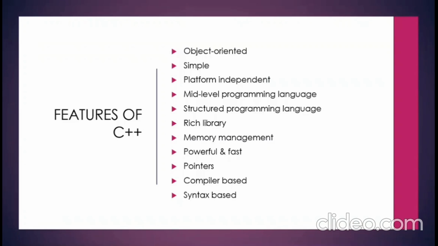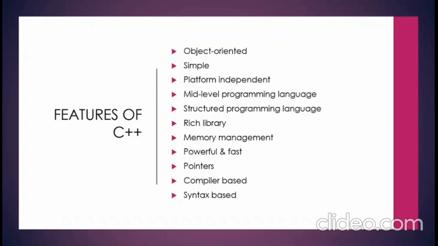This language is used to write both system programming like operating systems and also for application programming. It is structured, means that it is used to solve massive programs by dividing into different parts called the functions. It has a very rich library. It has memory management. It is powerful and fast.